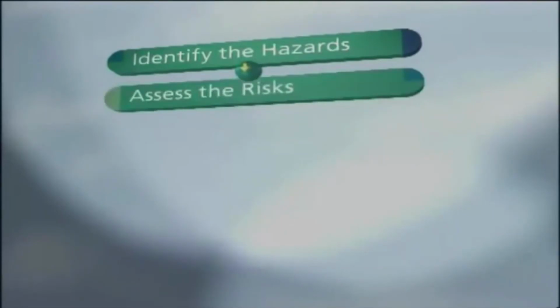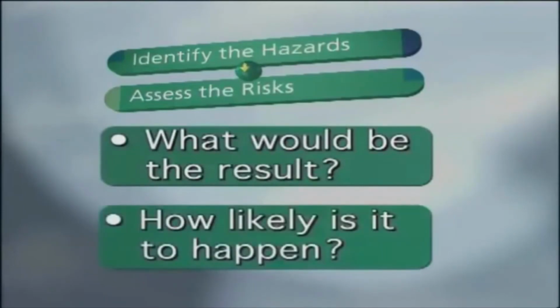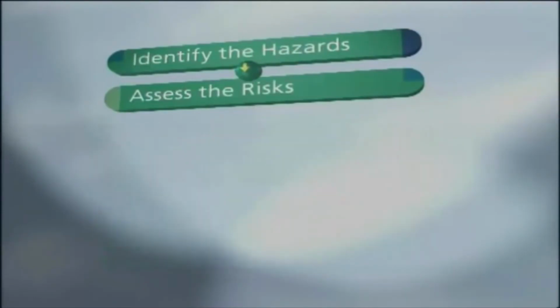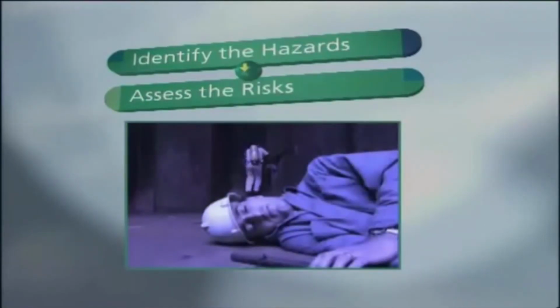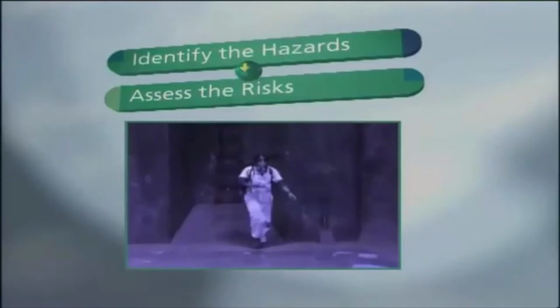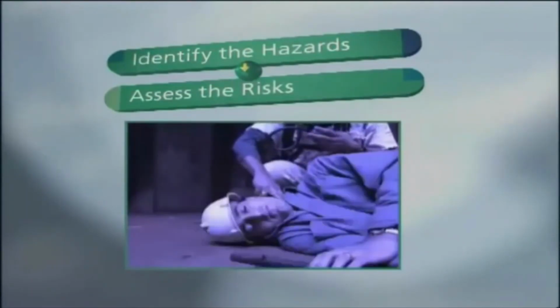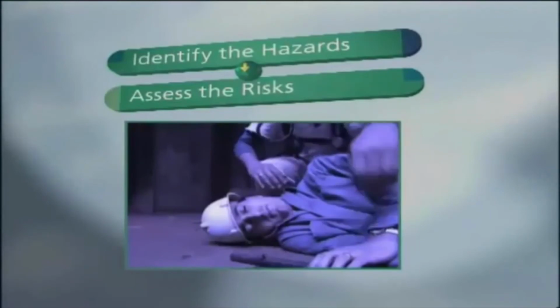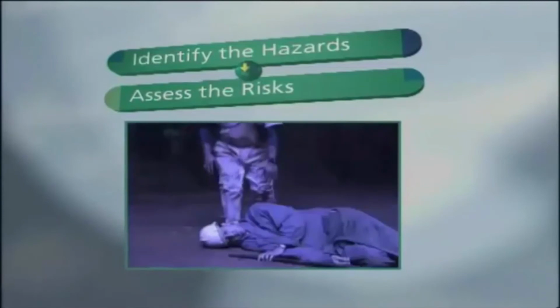Secondly, assess the risks associated with those hazards. What would be the result? And how likely is it to happen? Inside the enclosed space, for instance, a fall or a pocket of toxic gas could prove fatal. Such incidents are not uncommon at sea. The experience of all those on board will be helpful in deciding how likely the hazards are.